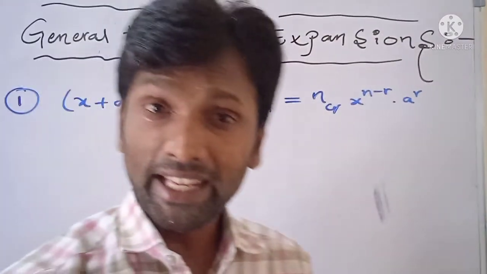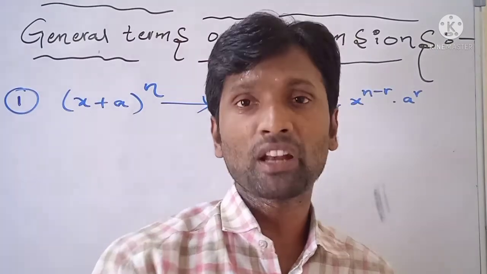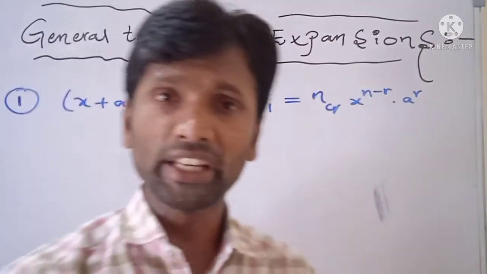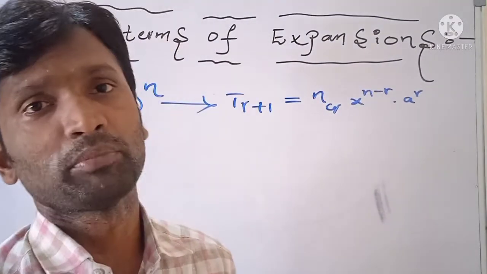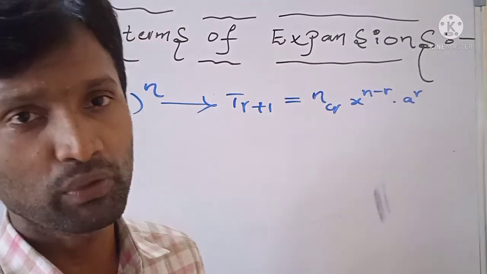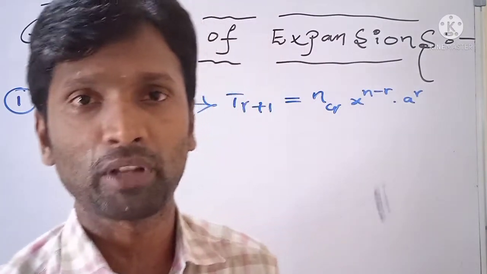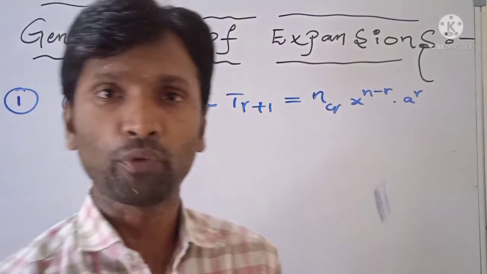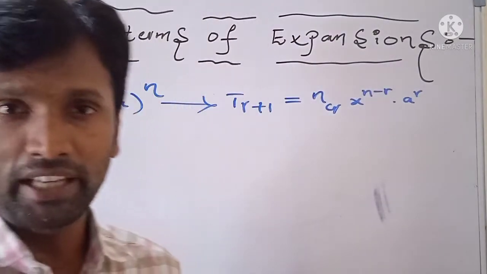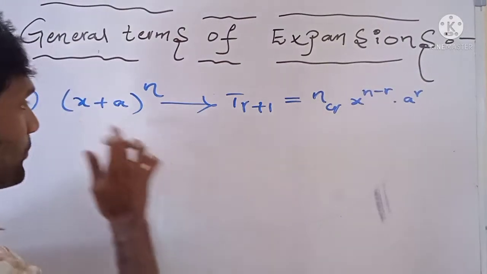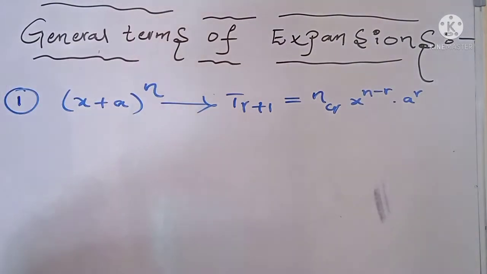To find anything in the expansion of (x plus a) whole to the power n, we must need the general term, that means T(r+1). Without applying the formula for the general term T(r+1), there is no chance to find anything in the expansion of a binomial. So this is the general term in the expansion of (x plus a) whole to the power n.